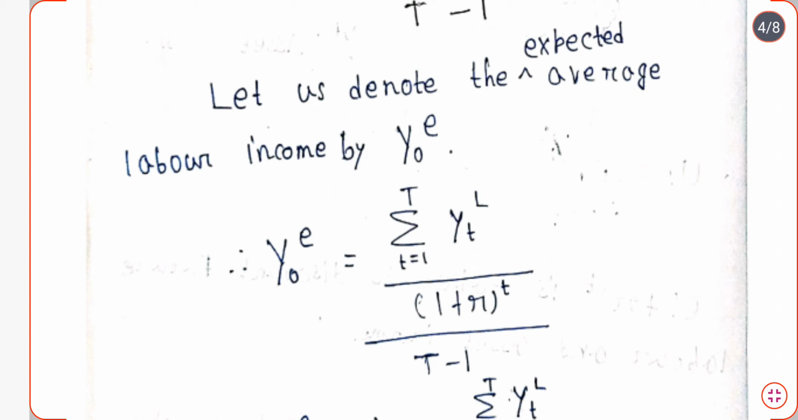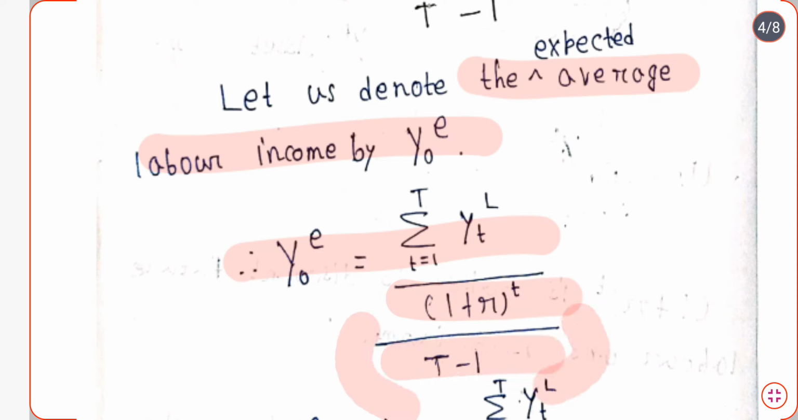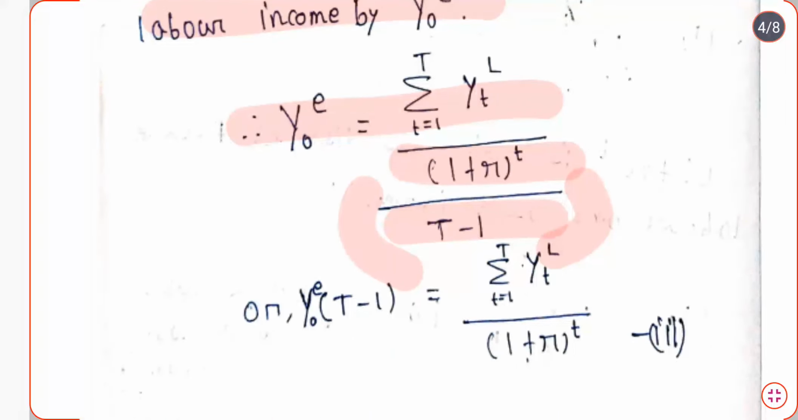Now we are denoting this average expected labor income by Y0E. So Y0E is our average expected labor income. It is written in the form Y0E equals the summation from t equals 1 to T of YtL divided by (1 plus r) to the power t, and the whole is divided by T minus 1. So if we take this T minus 1 and cross multiply it with Y0E, then we will get the value as Y0E.